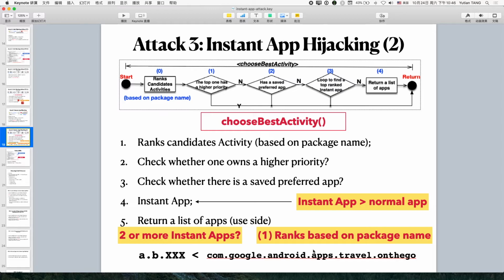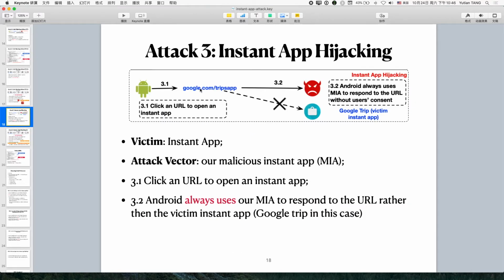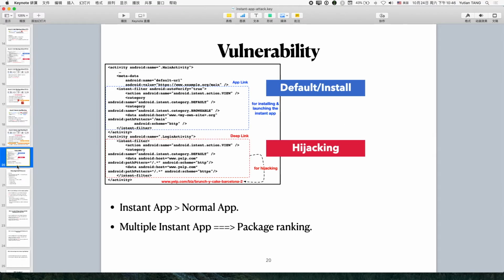Thus, the system will use our malicious instant app to open this link. The attack is launched. In summary, in this study, we found two main vulnerabilities. The first is that they always said that instant app has higher priority than the normal app. And that's the second thing we found: if there are multiple instant apps,